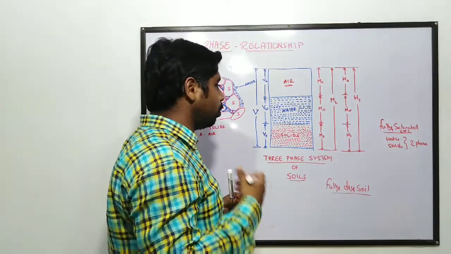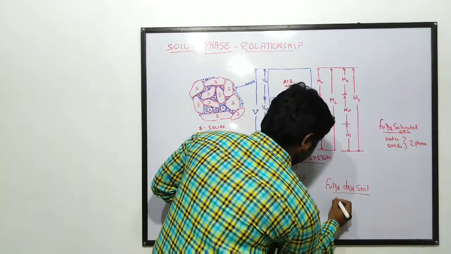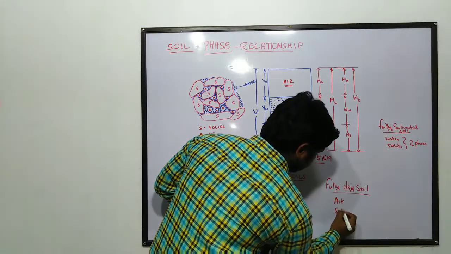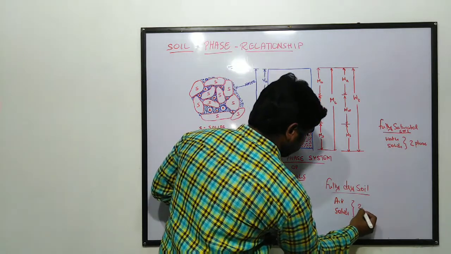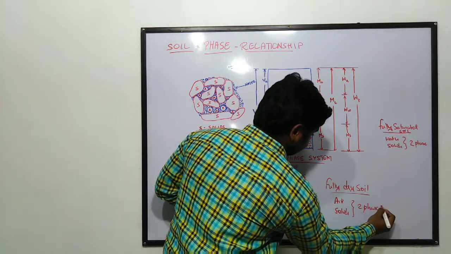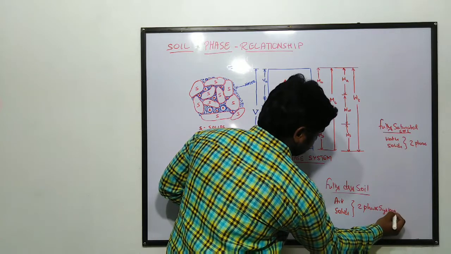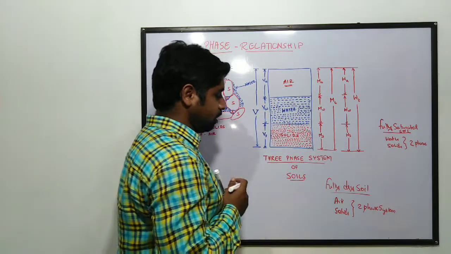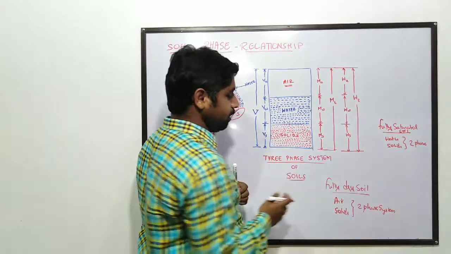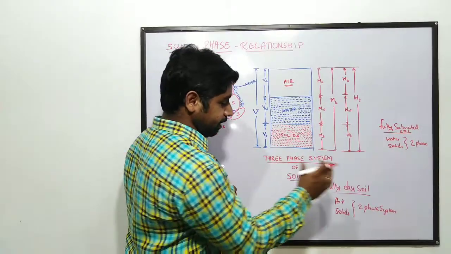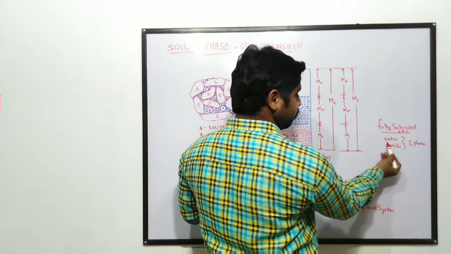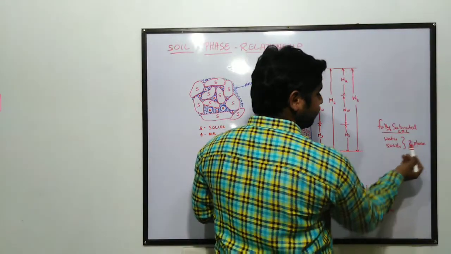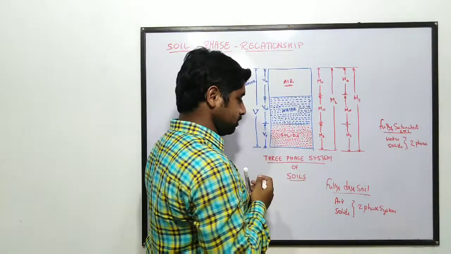That is why only air and solids are present here. So this is also a two-phase system. Only air and solids are present in the case of fully dried soil. In the case of fully saturated soil also, water and solids are present, which is also a two-phase system.